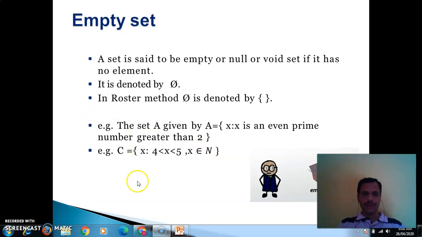Another example: {x such that 4 < x < 5}. Between 4 and 5 there are infinitely many numbers, but the condition is given that x belongs to natural numbers. So between 4 and 5 there is no natural number. So again this is an example of an empty set.